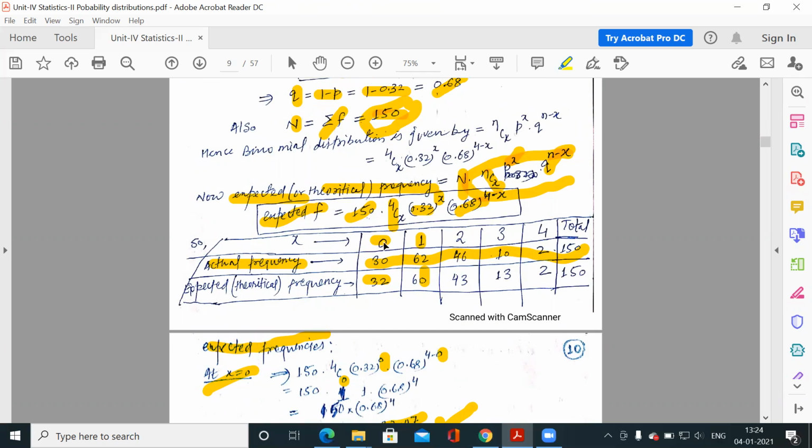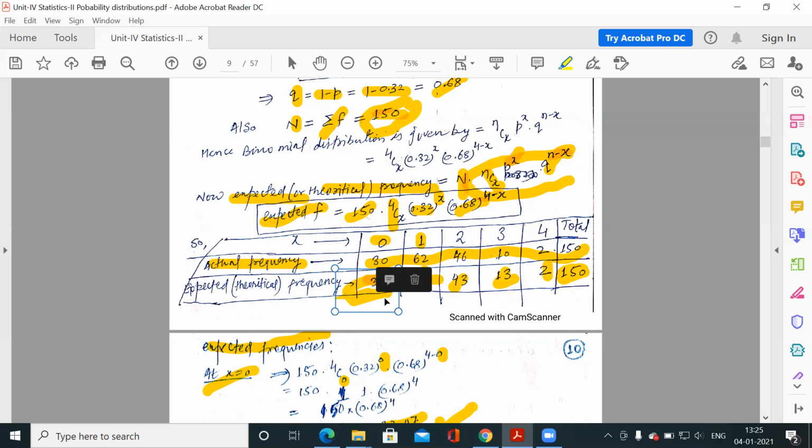So in one particular experiment we can succeed 0 times, 1 time, 2 times, 3 times, or maximum 4 times. How many cases are there where we got 0 successes in 4 trials? There are 30 cases actually, but theory says that there are 32 cases. Similarly, for one it is 60 cases, and 43, 13, 2, such that the total is 150.